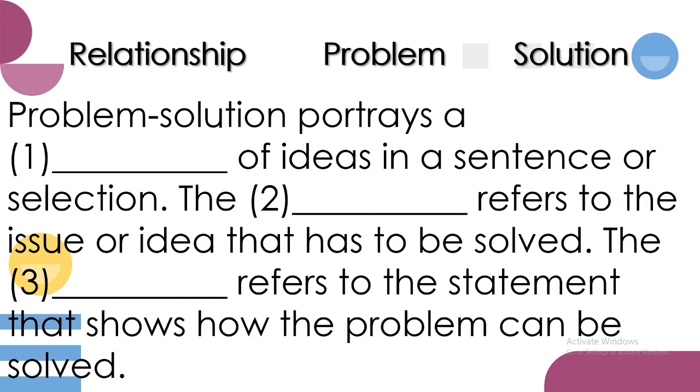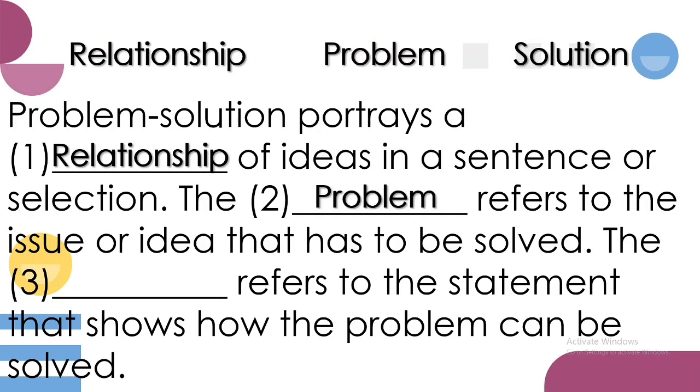The blank refers to the issue or idea that has to be solved, while the blank refers to the statement that shows how the problem can be solved. So let us answer. Relationship of ideas in a sentence or selection. The problem refers to the issue or idea that has to be solved, and the solution refers to the statement that shows how the problem can be solved.